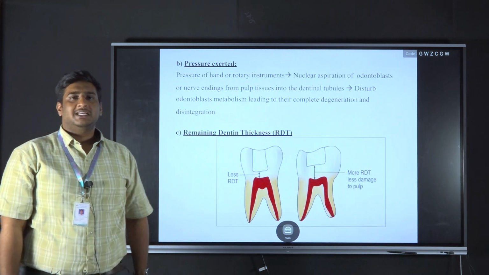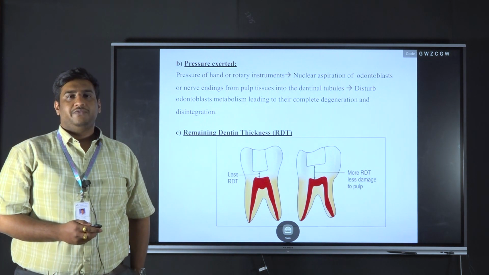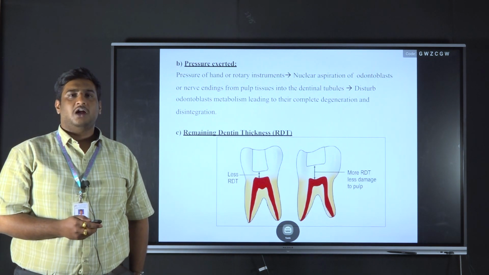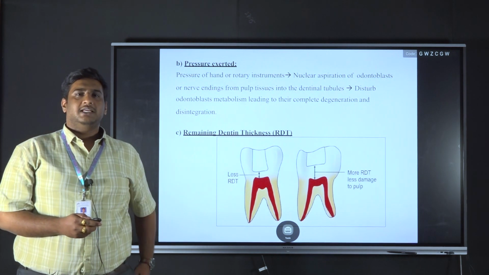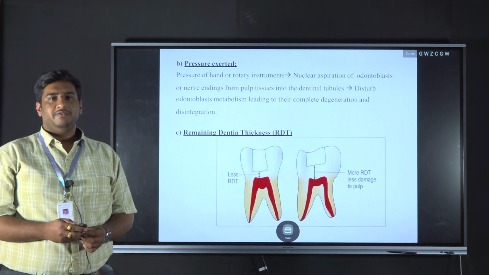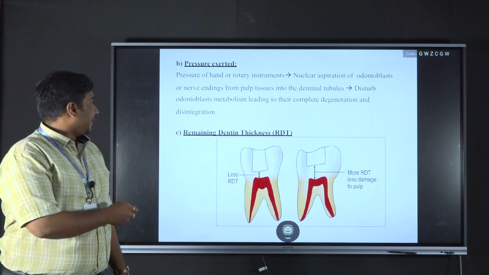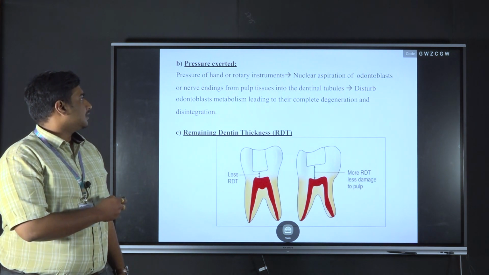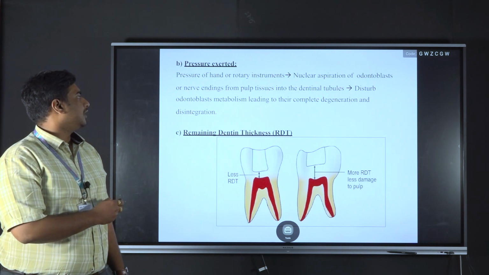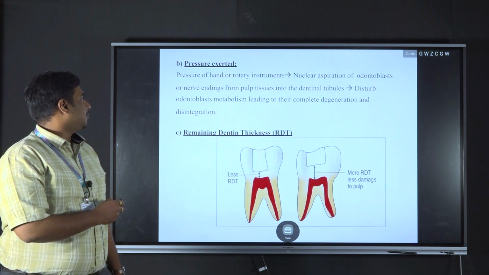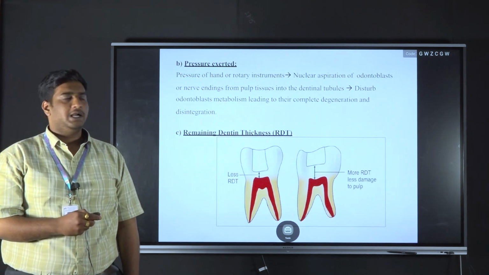The next one is the pressure that is exerted during the cavity preparation. If you use blunt instruments or instruments that are not sharp, there is an excess amount of pressure exerted into the cavity, which causes irreversible damage to the pulp. The pressure exerted by hand or rotary instruments causes nuclear aspiration of the odontoblasts or nerve endings from the pulpal tissues into the dentinal tubules, which causes disturbance in the odontoblast metabolism, causing pulpal damage.